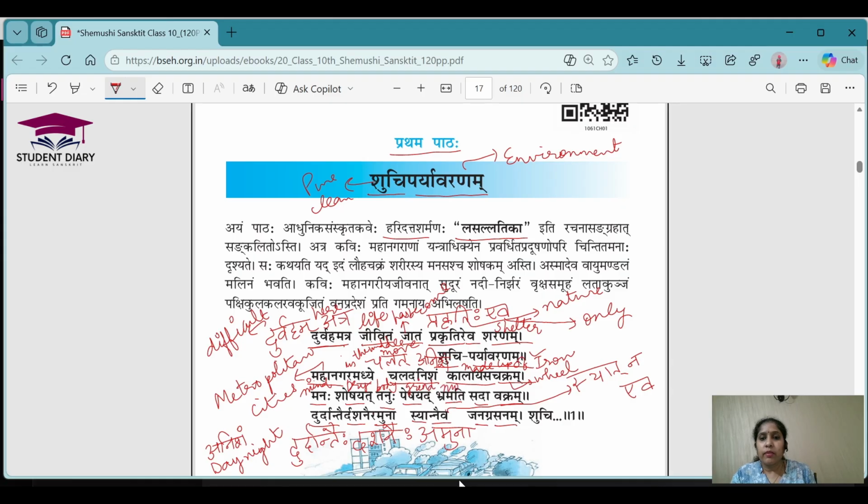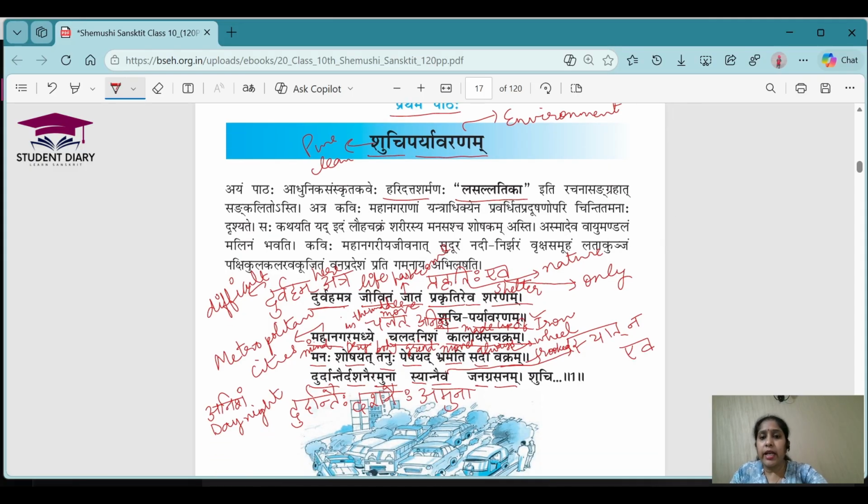Bhramati means moves. Sada means always. Vakra means we can say crooked or tilted, someone who is very not straightforward. Durdantahe means dangerous. Dashnai means teeth.